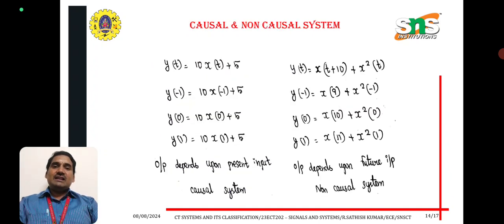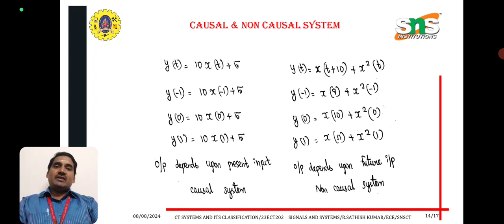Causal and non-causal. y of t is equal to 10 into x of t plus 5. While we substitute t from minus 1 to plus 1, minus 1 means 10 into x of minus 1 plus 5. y of 0 is equal to 10 into x of 0 plus 5. y of 1 is equal to 10 into x of 1 plus 5. The output depends upon the present input. The system is said to be causal system.